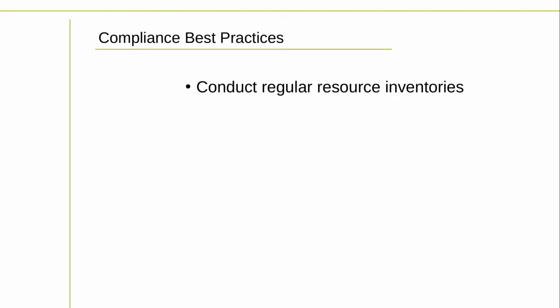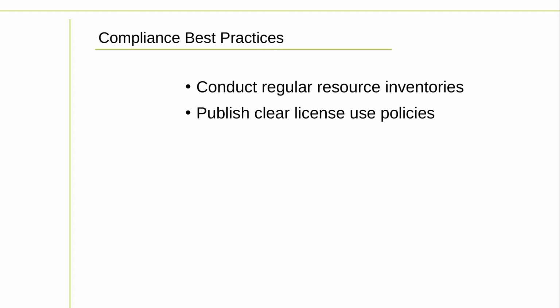Conduct an inventory of all open source software used in your business workflow, including third-party libraries and dependencies. This will help you identify the licenses and terms of use associated with each piece of software. You'll also want to implement a system for tracking licenses and their terms of use. This can include using tools or software that automatically identify open source software and their associated licenses.